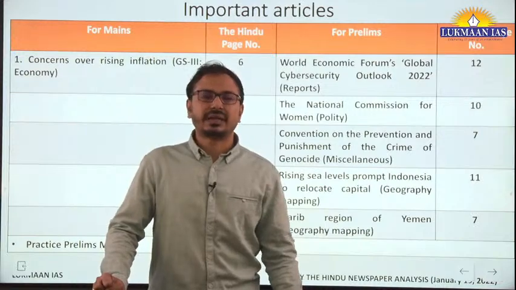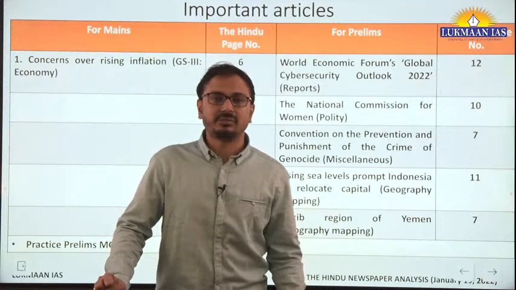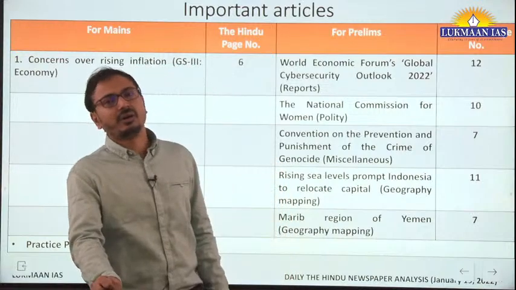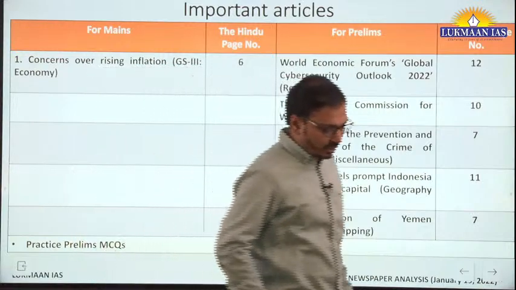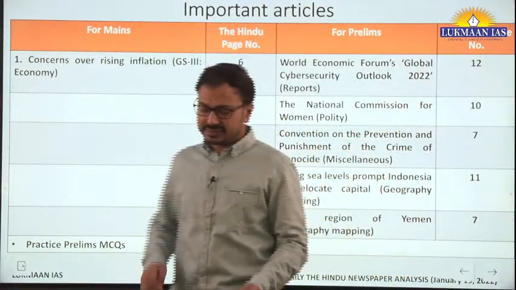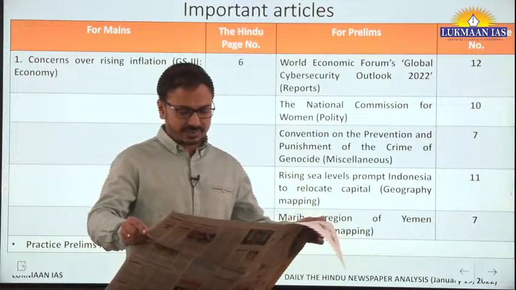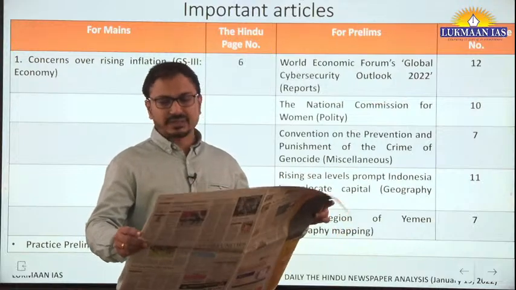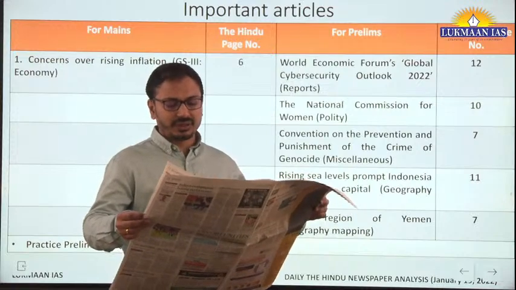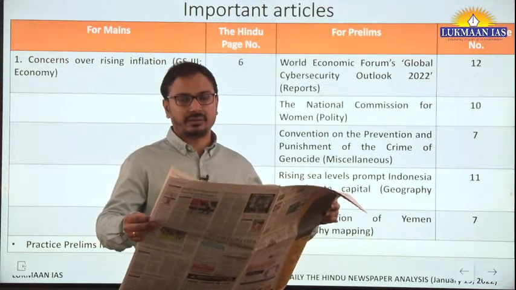We will try to understand the composition, when it was established, under which law or provisions of that law, then its objective, composition, all these aspects we will discuss here. NCW from a prelims perspective. You can see on page number 11, rising sea levels prompt Indonesia to relocate capital.